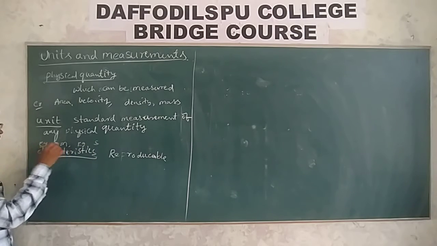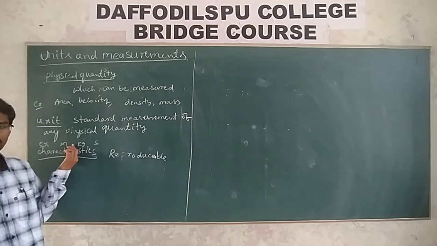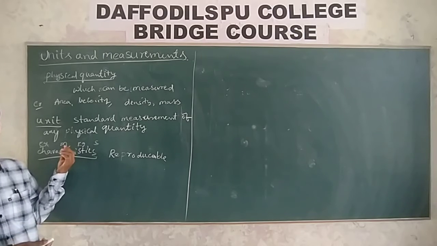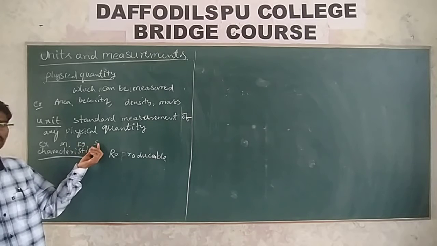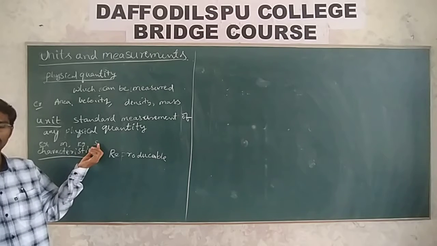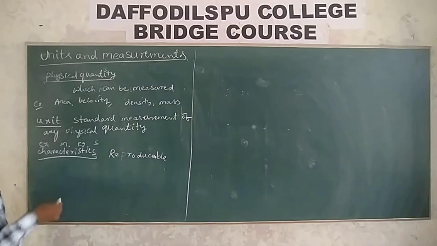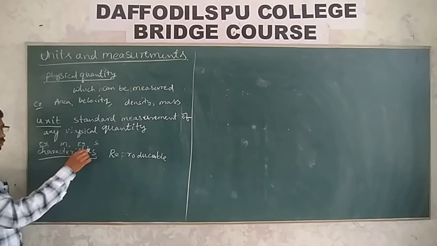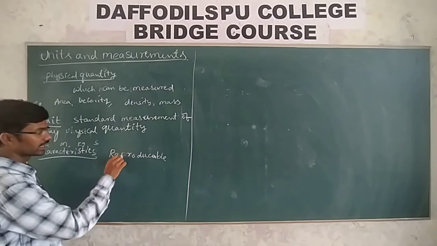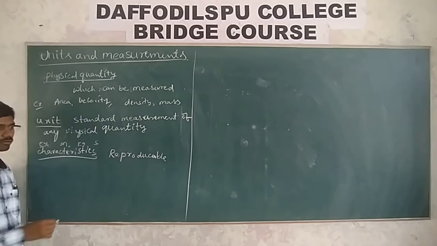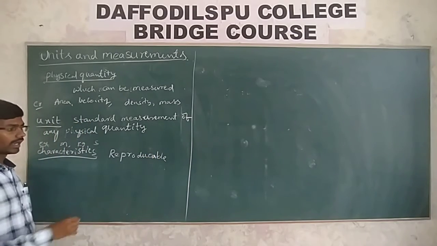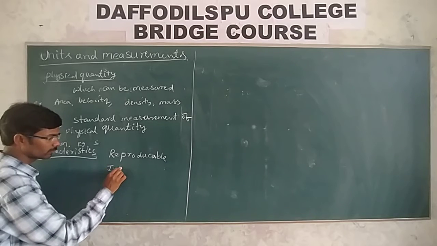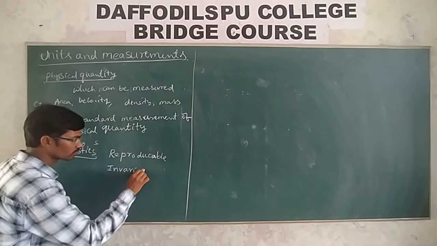Meter is for measuring distance, length. Kg is the unit for measuring mass. Second is the unit for time. So the characteristics of the unit must be that it is reproducible. We have to produce it easily, and it should not vary from one place to another place.